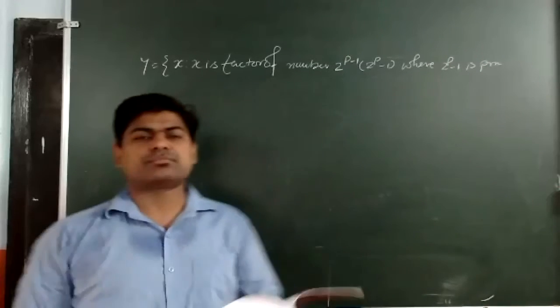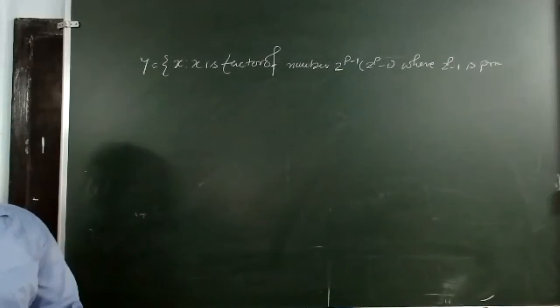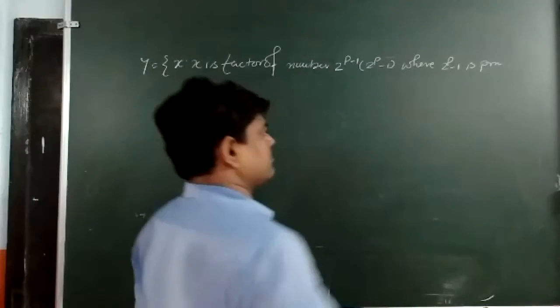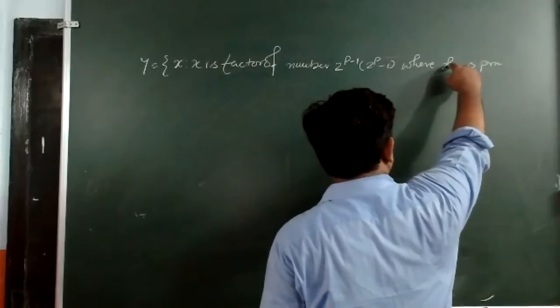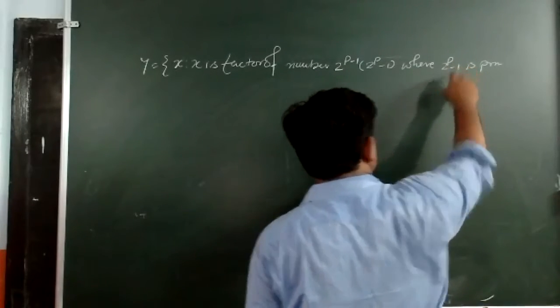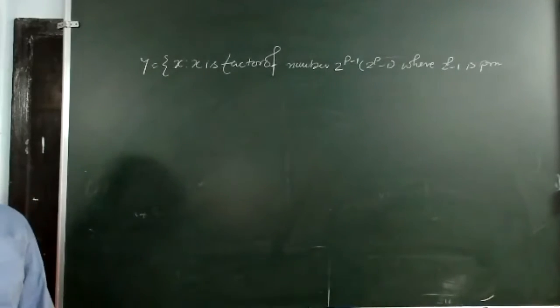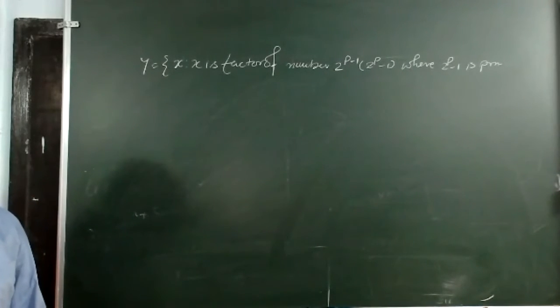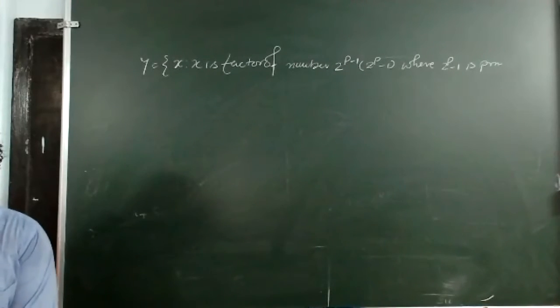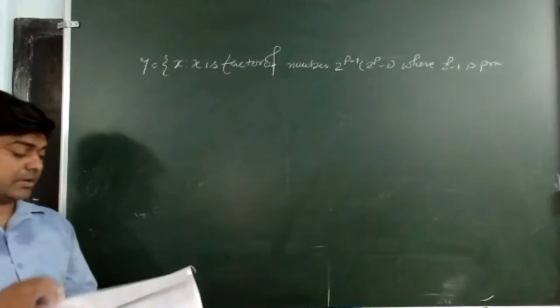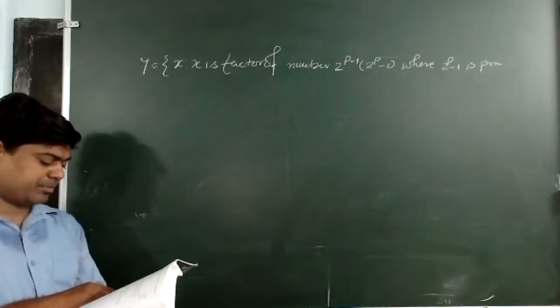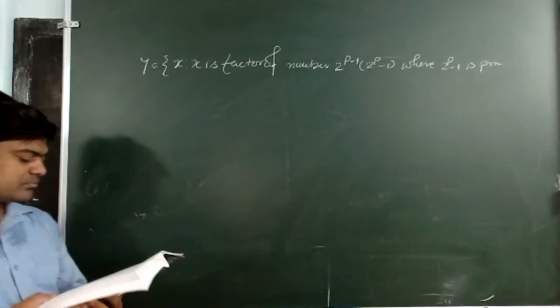So the question is: for what values of p is it prime? If I take p equal to 1, then 2 minus 1 will be there. That is prime, 2 to the power p minus 1 is prime.